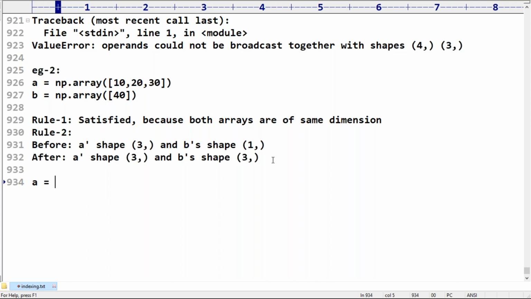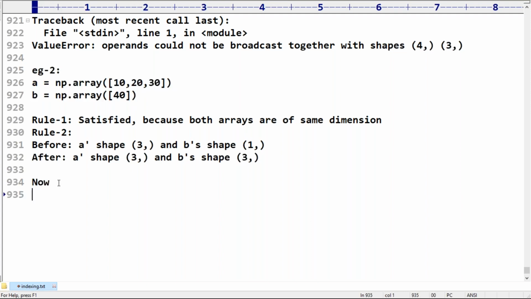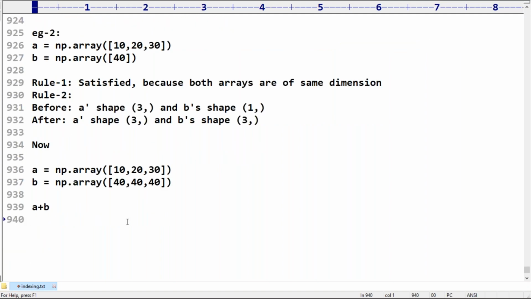Now A is 10, 20, 30, and B is also 40, 40, 40 is going to happen. Now A plus B, what will happen, you know, right? Can you please tell what result you are going to get by default? No explanation required. Feeling comfortable? Yes, 10 plus 40, 20 plus 40, 30 plus 40. Yes, immediately 50, 60, 70 is the output we are going to get.